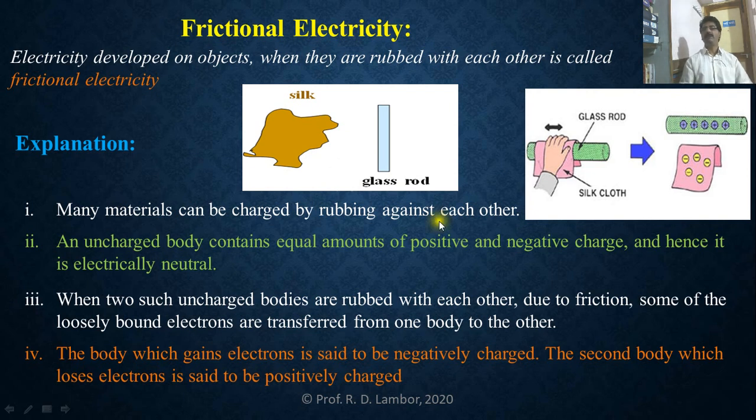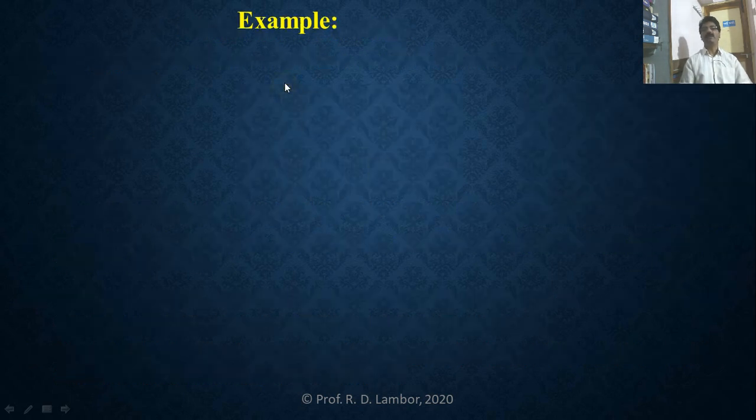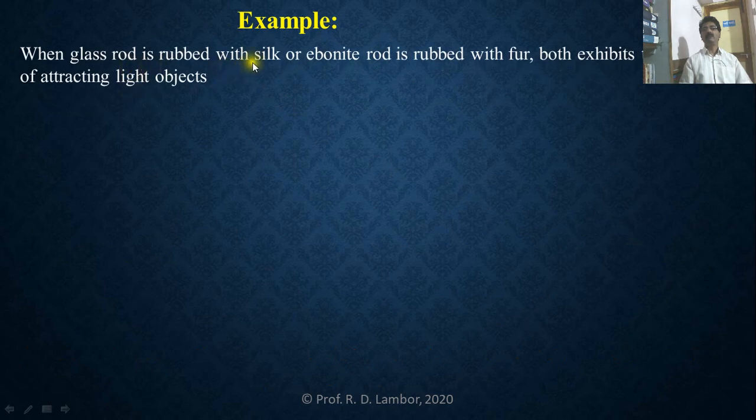Now let us take a few examples. See here. When a glass rod is rubbed with silk, as we have just explained, or an ebonite rod is rubbed with fur, the pair should be as it is: glass rod rubbed with silk or ebonite rod rubbed with fur. Both exhibit the property of attracting light objects, meaning both are electrified or both are charged.